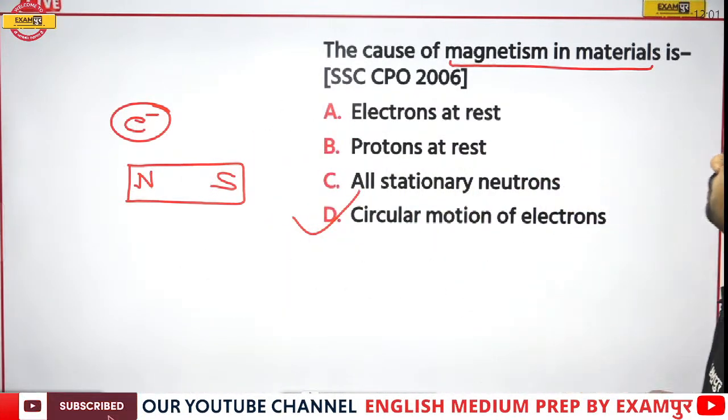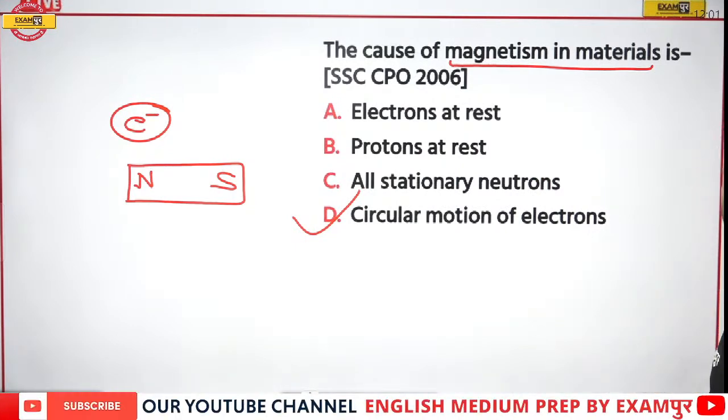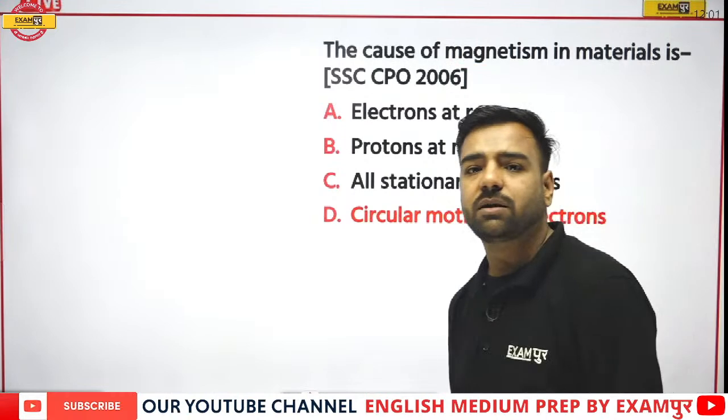So if someone is asking you the cause of magnetism in the material, it is because of the movement of the electrons. So yes, circular motion of the electrons is the correct answer, that is option number D.